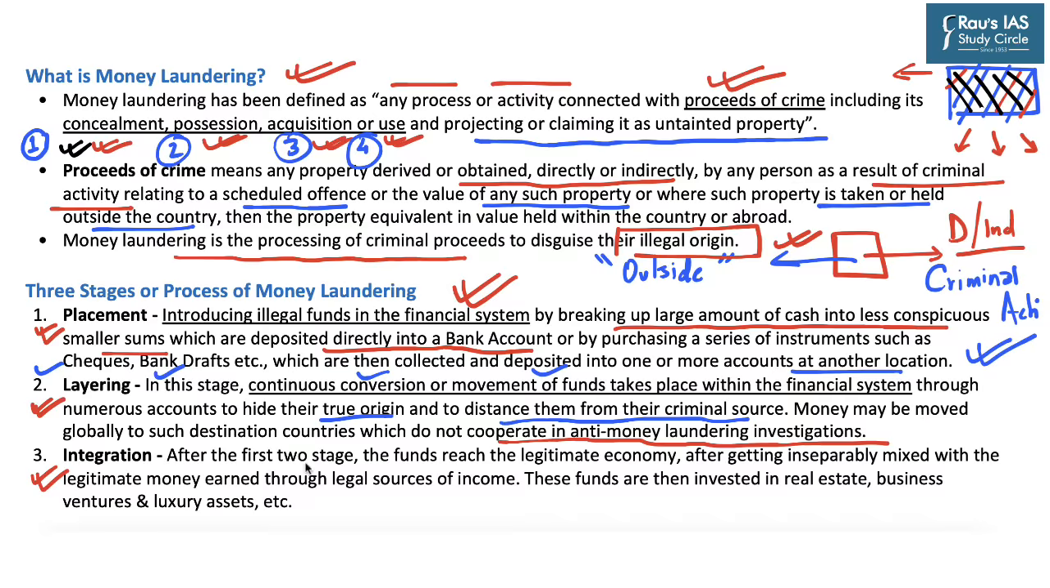And the third stage is integration. After the first 2 stages, these funds slowly become part of the legitimate economy as they get mixed with the regular transactions. The funds reach the legitimate economy after getting inseparably mixed with the legitimate money earned through legal sources of income. These funds are then invested in real estate, business ventures, luxury assets, etc. So these are the 3 stages or process of money laundering.